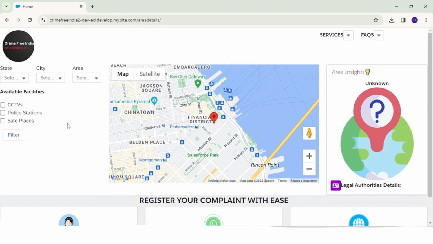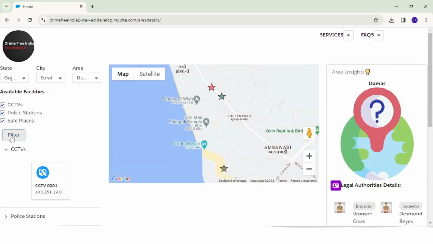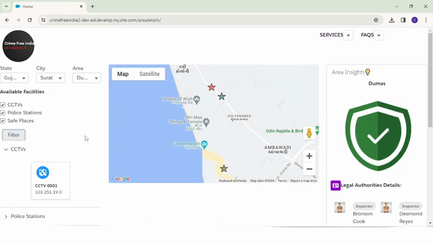So let me show you by selecting one place. Let's say Gujarat, Surat. In Surat, let me select Dumas. Let me check all the facilities and click on filters. As you can see, results are here.